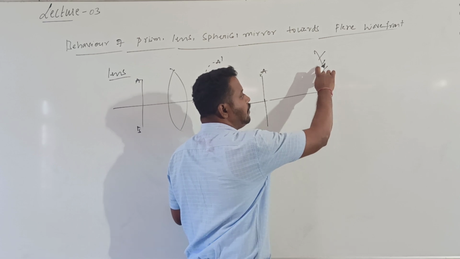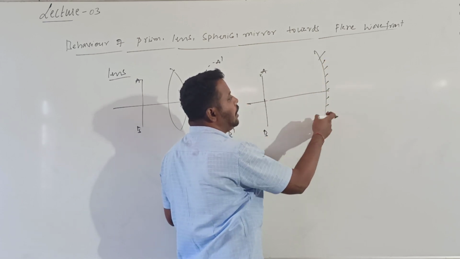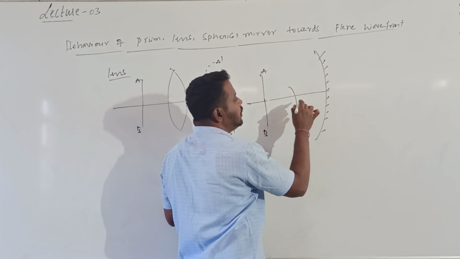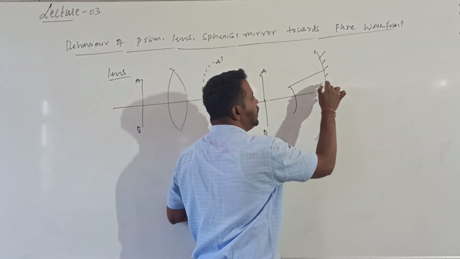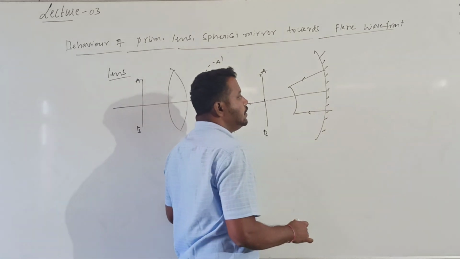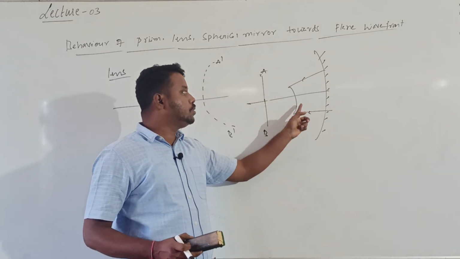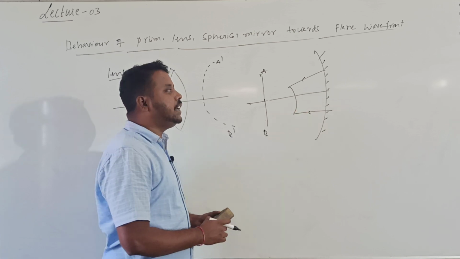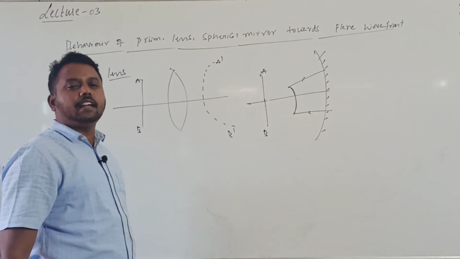Whenever a plane wavefront is incident on this mirror, the curvature will be more at the middle compared with the edges. Due to that reason, what happens after reflection? I will get a wavefront. This is the wavefront which will be obtained due to the light reflection. This wavefront will be reflected fast at the top and bottom and slowly at the middle. So after reflection, will the wavefront become spherical or cylindrical?